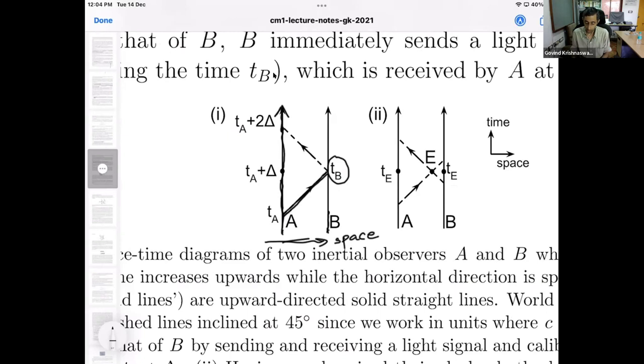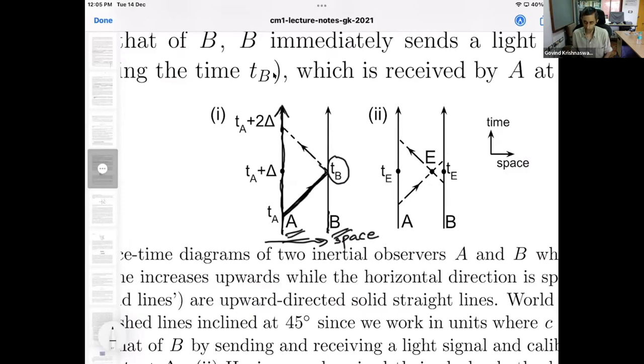So this slope will be 1, or a 45-degree angle. That is why the light rays' trajectories, their world lines, are at 45 degrees in this manner. Of course, they could move rightward or leftward. That's why they can reflect and come back. A and B have identical clocks, but the clocks may not be synchronized.